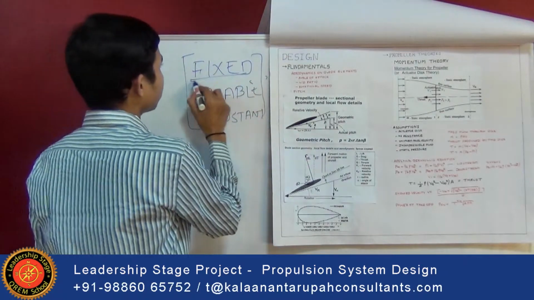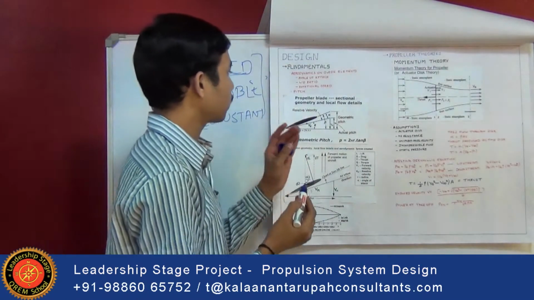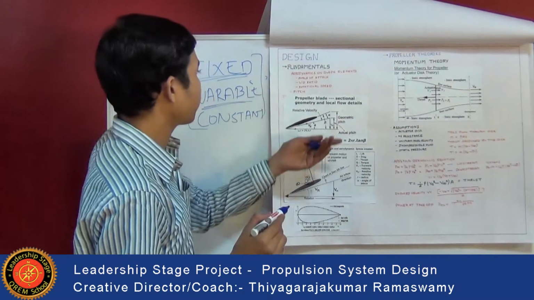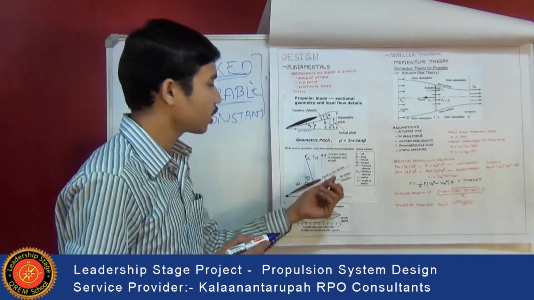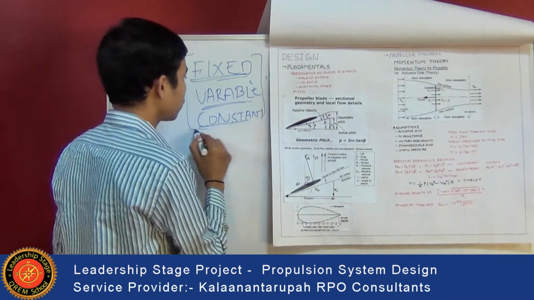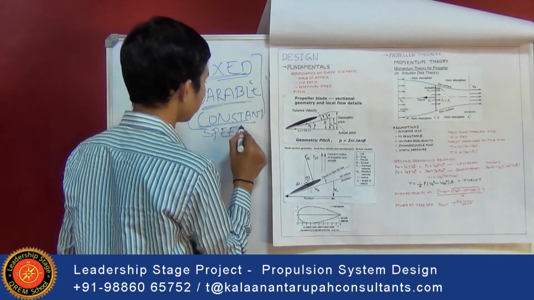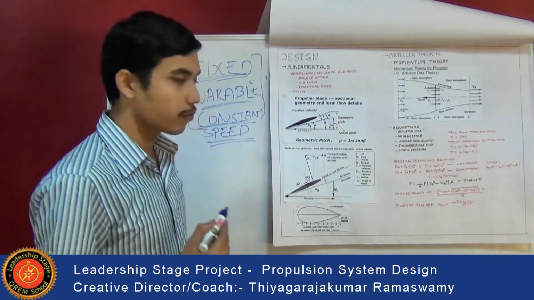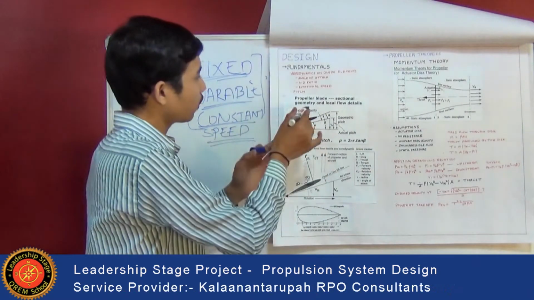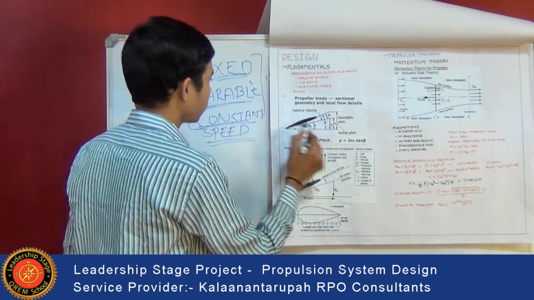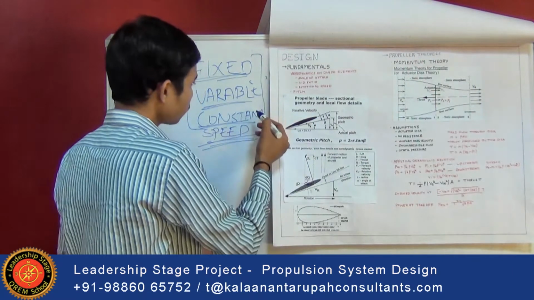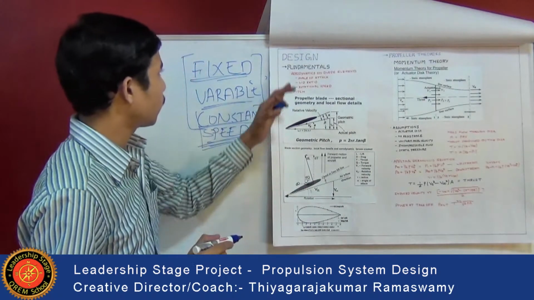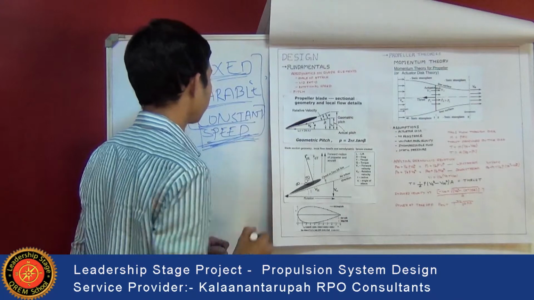What is meant by fixed pitch arrangement is that the geometric pitch is fixed and cannot be varied. Whereas variable pitch means the geometric pitch can be varied manually by using mechanical systems or control systems. Whereas the constant speed pitch arrangement is when the geometric pitch varies according to the performance or what is required. The blade pitch changes according to the requirements. This constant speed arrangement is automatic, and all modern propellers use the constant speed pitch arrangement only.